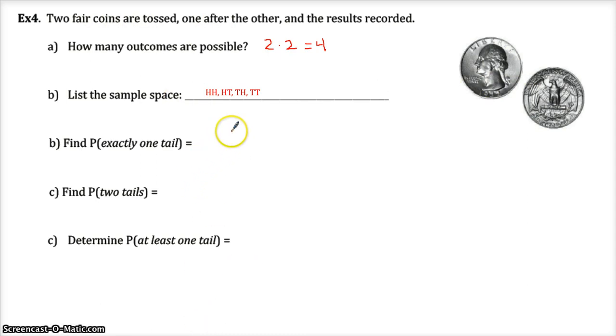Okay, great. Find the probability of exactly one tail. First of all, I think this is probably easier to not have to fight about than this. I'm hoping we won't have to fight about any of it, but of course there should be 4 outcomes because of the fundamental counting principle we just went through. Out of those 4, what's the probability in a 2 fair coins situation? There's 4 in the sample space. There's your sample space. How many of them have exactly one tail? 2 of them do. So it turns out to be 1/2.